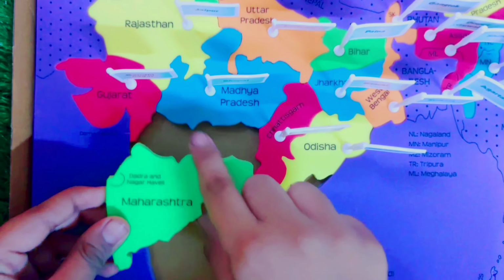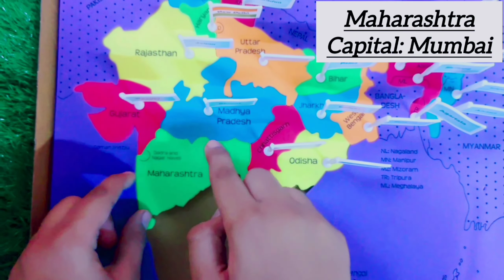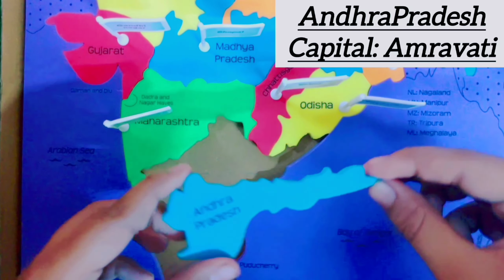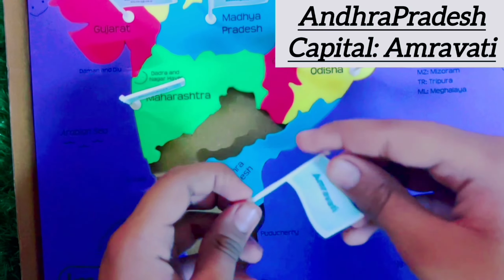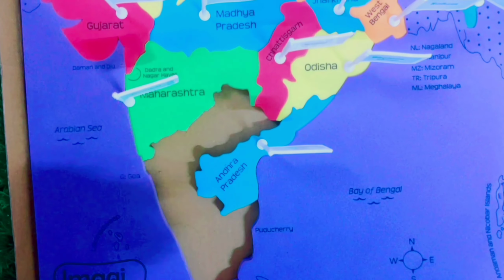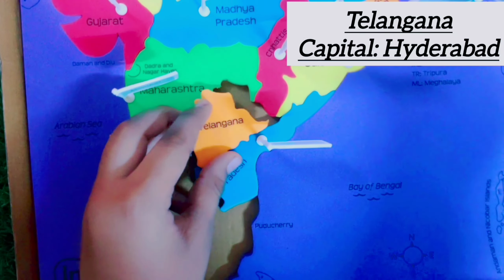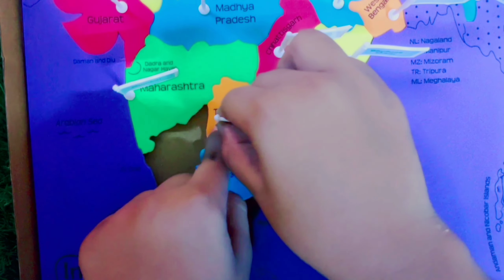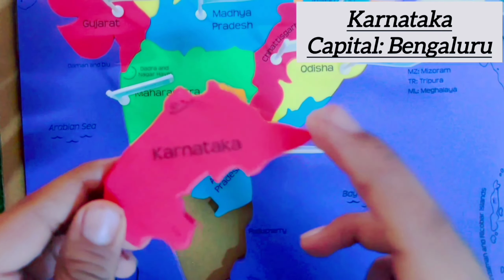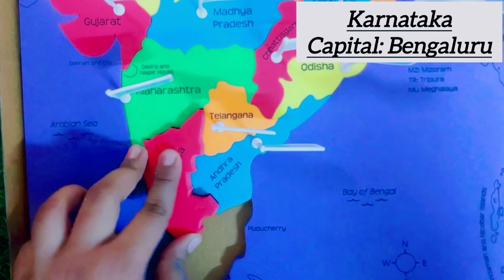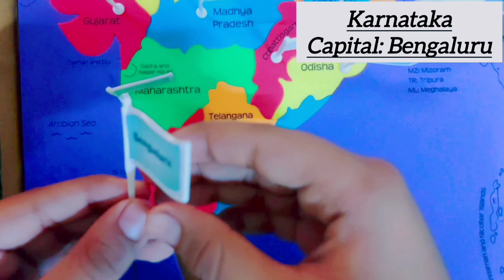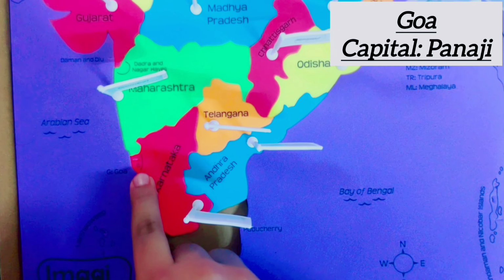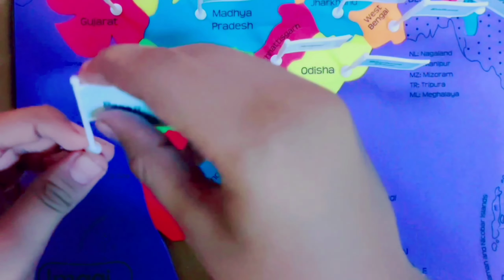Next is Maharashtra. Maharashtra's capital is Mumbai. Andhra Pradesh. Its capital is Amravati. Next is Telangana. Its capital is Hyderabad. Next is Karnataka. Its capital is Bengaluru. You see this G here? It is Goa. Its capital is Panaji.